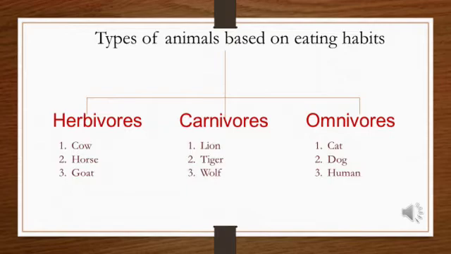Carnivores are those animals that eat only flesh of other animals, like lion, tiger, wolf. However, omnivores are those animals that eat both plants as well as animals. There are a lot of examples of omnivores like crow, cat, dog. Also, humans belong to the category of omnivores.